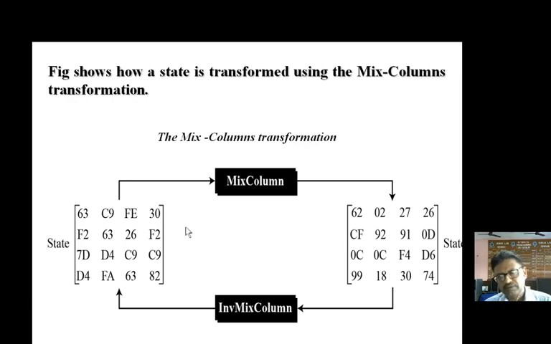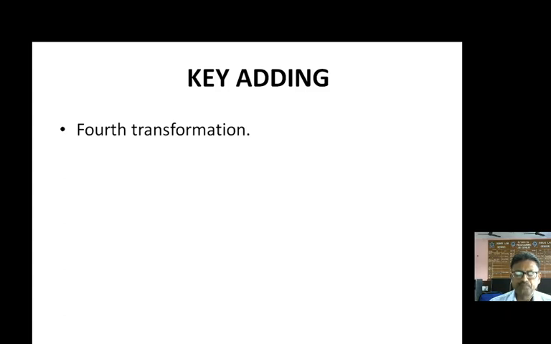So this is how we do the mixed column. 63, F2, 70 and D4 have been replaced by this one. This value is replaced by this one. And similarly, we do inverse mixed column on the decryption side with the help of the inverse of the constant matrix.